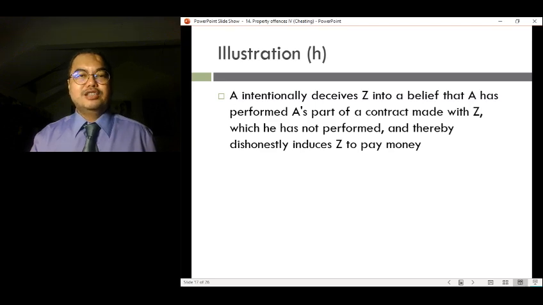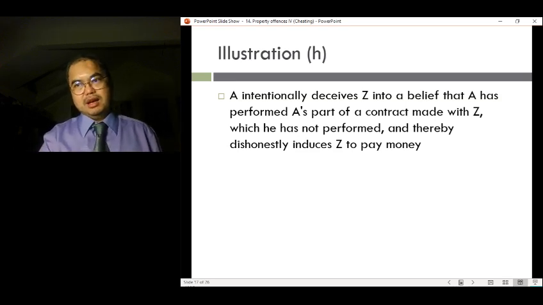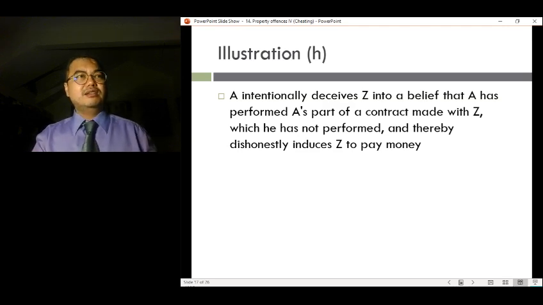Right? Illustration H. A intentionally deceives Z into a belief that A has performed A's part of the contract made with Z, which he has not performed, and thereby induces Z to pay the money. So he says that look, the agreement is that if I clear your drains, if I clean up your garden, if I throw your rubbish, then you will pay me the money.